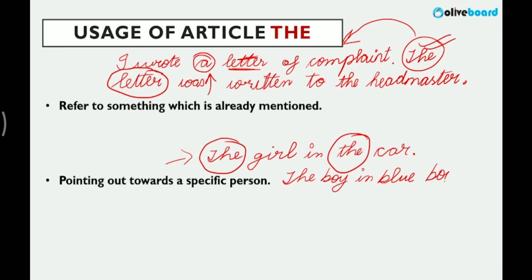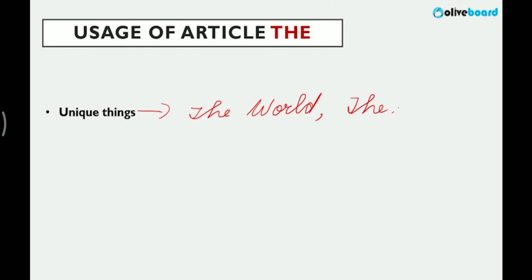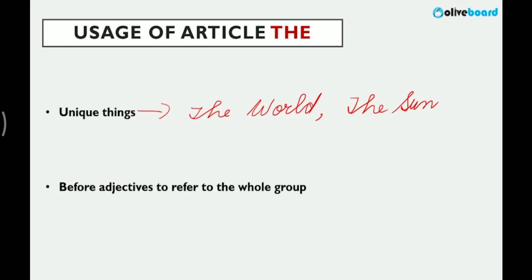It is very clear I'm referring to a specific boy who is wearing blue boots. So when I am referring to a specific person, I will use the. Next usage, unique things, obviously, things which exist just once. You all know this, we always use the world, the moon, the sun, etc. Each thing is unique, there is nothing parallel to it. Only one exists.